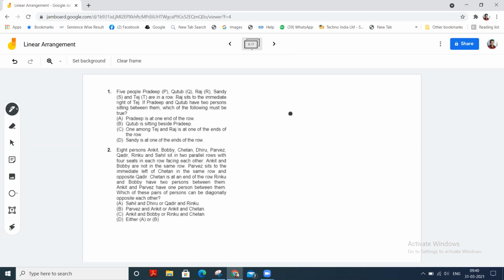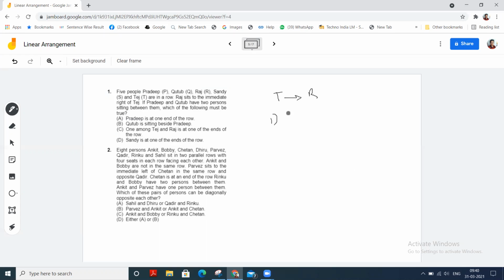Okay, so let us consider the given data. R is to the immediate right of T, that is T, then R. Whereas P and Q have exactly two persons sitting in between them, that can be in four possible ways.